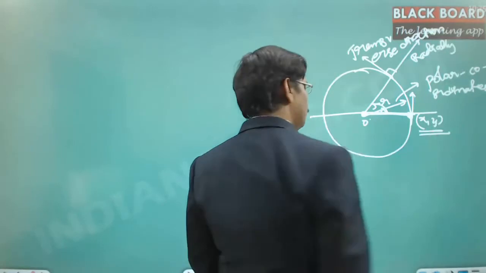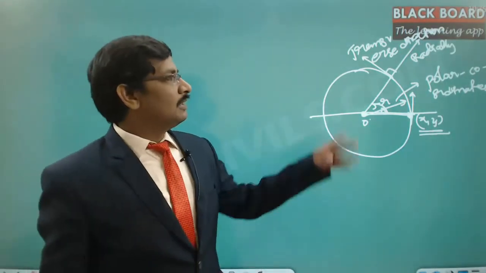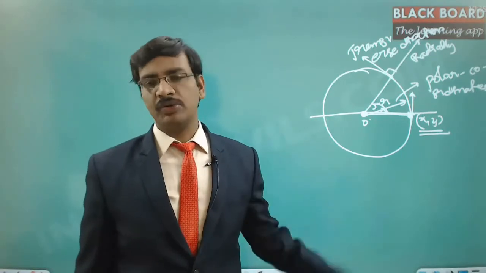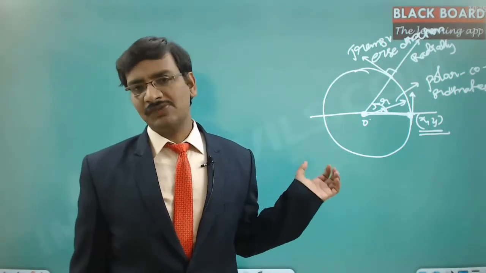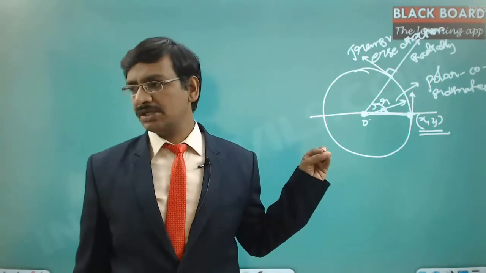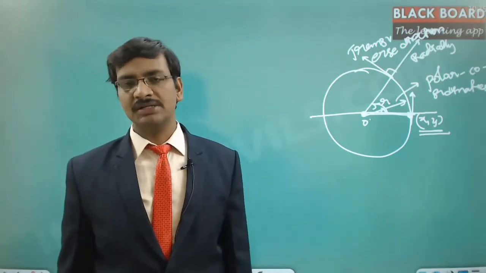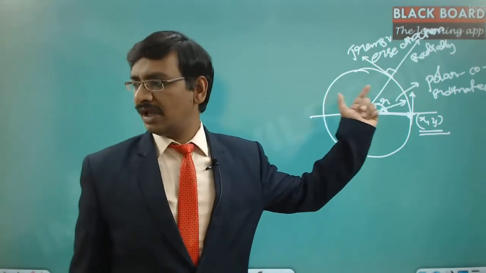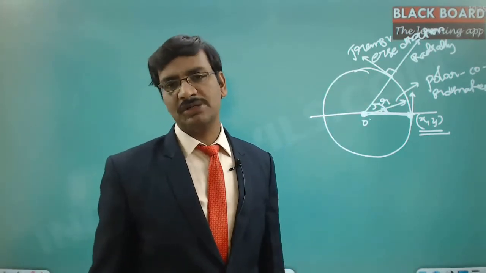So these are the new words that we are going to use to analyze the same two-dimensional motion. In case of two-dimensional motion, you may analyze with Cartesian coordinates or you may analyze with polar coordinates. That depends on your convenience. Most probably we'll be analyzing with the help of two-dimensional motion in polar coordinates.